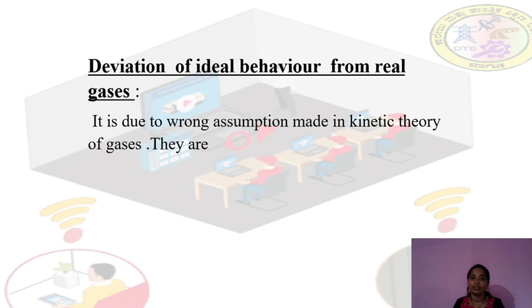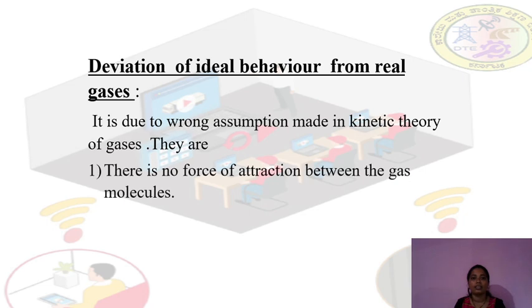This can be understood by the wrong assumptions made in the kinetic theory of gases. Which are the wrong assumptions made in the kinetic theory of gases about gases? First, there is no force of attraction between the gas molecules.